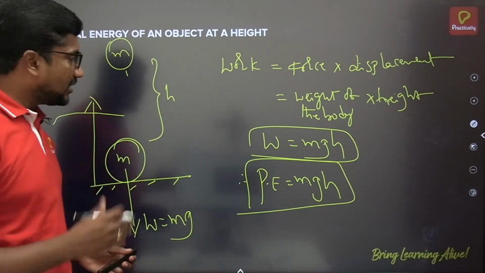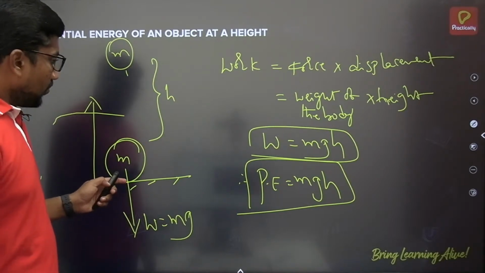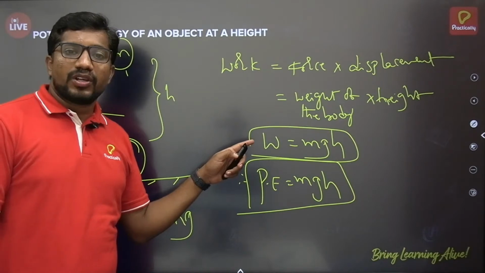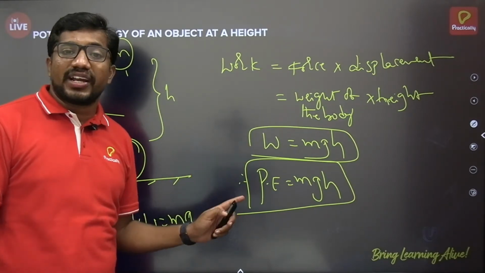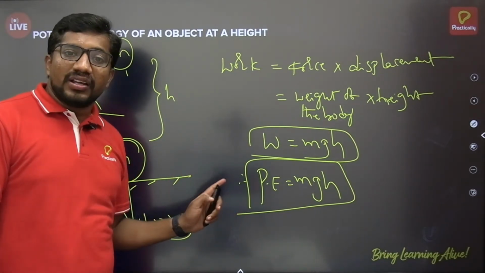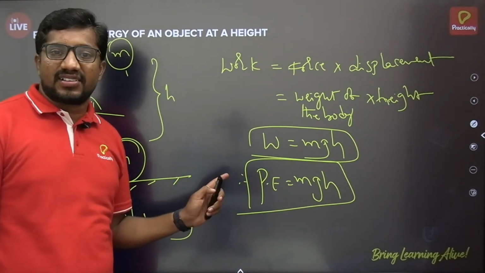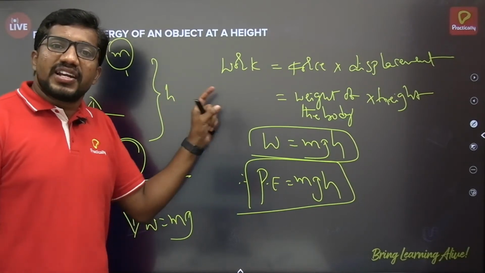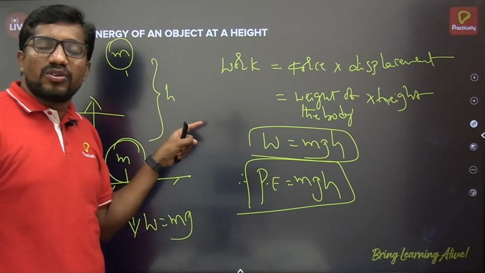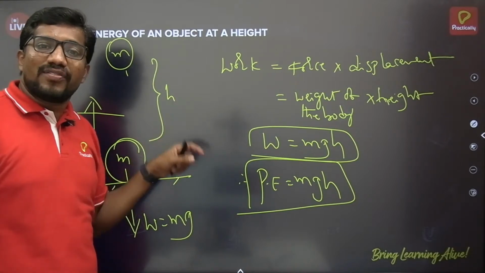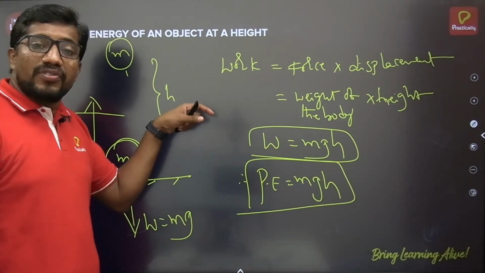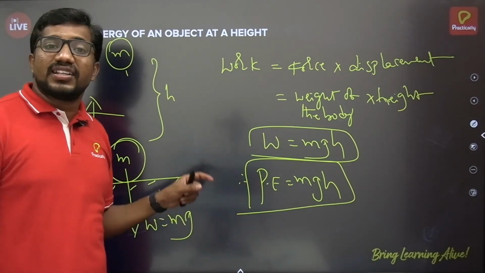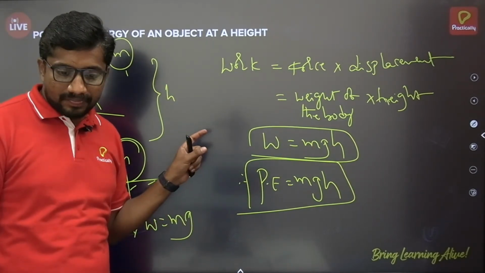Hope you have understood. To decide whether the work is positive or negative, you should think about which force's point of view we are discussing. From the applied force point of view, work done is positive, since the displacement happens in the direction of the force. Whereas from the gravitational force point of view, as the displacement of the object is opposite to the gravitational force, work done by the gravitational force is negative.